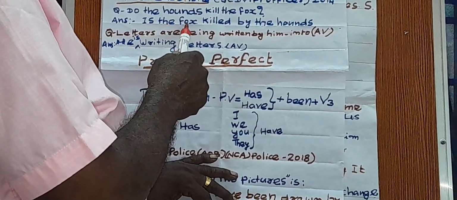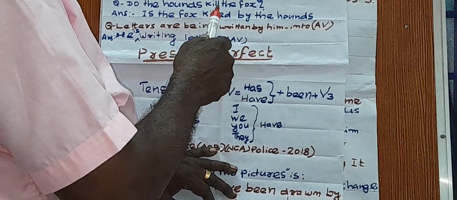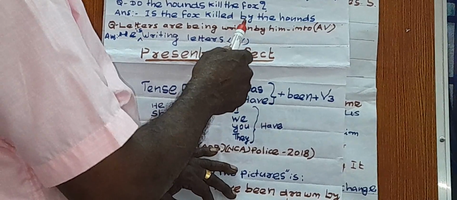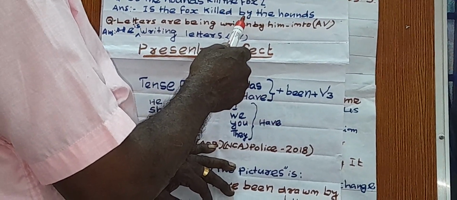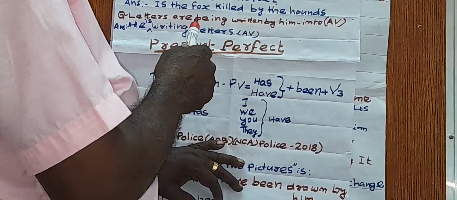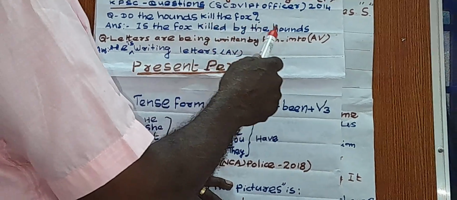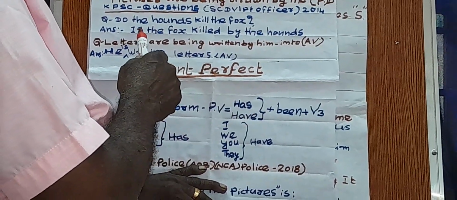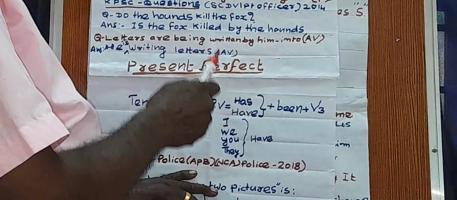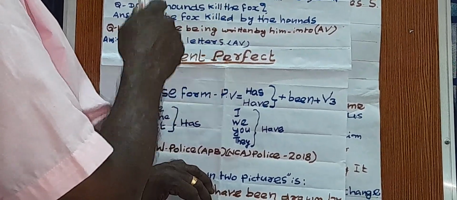Here the fox is singular, hence we have to give is here, is the fox. Then V3 killed. Then use the agent by, the hounds is the object. So, is the fox killed by the hounds? Don't change the interrogative form. You have to give interrogative form in the passive voice also.